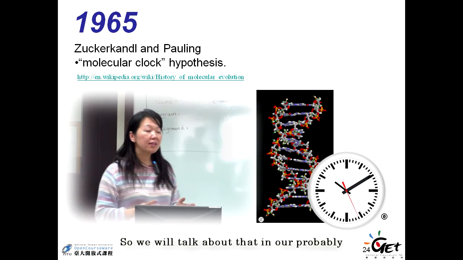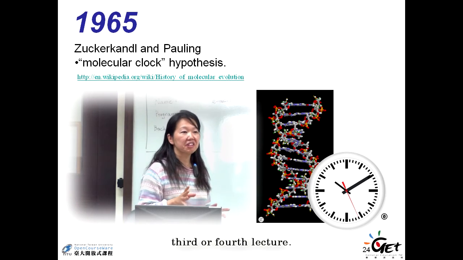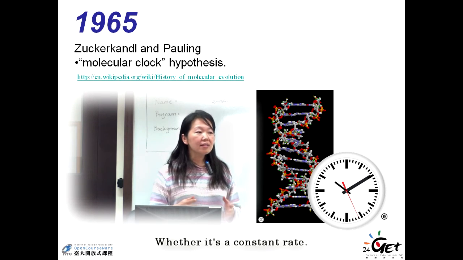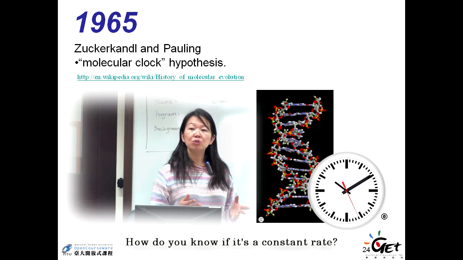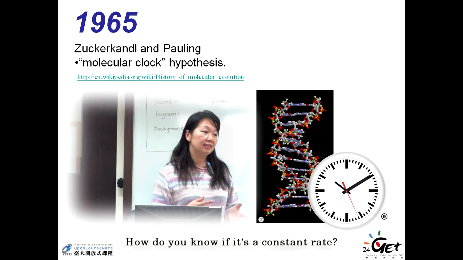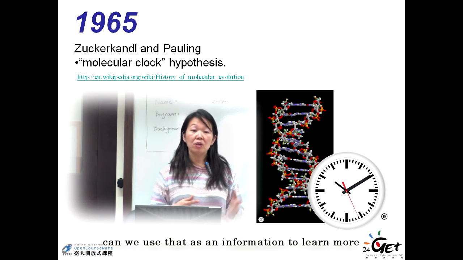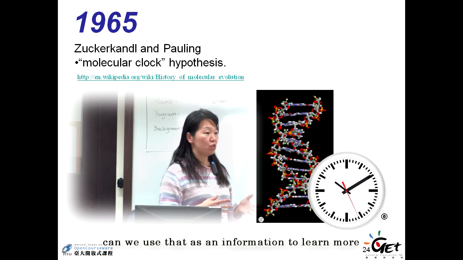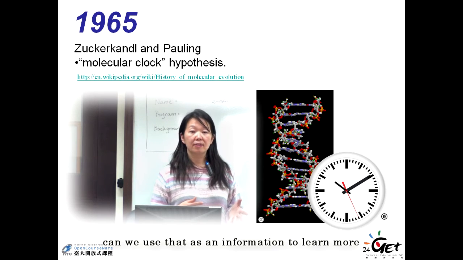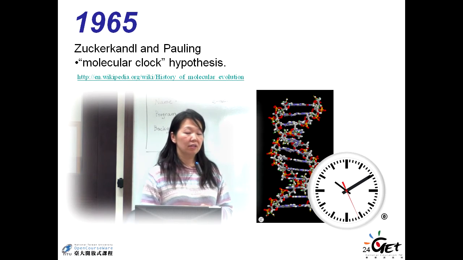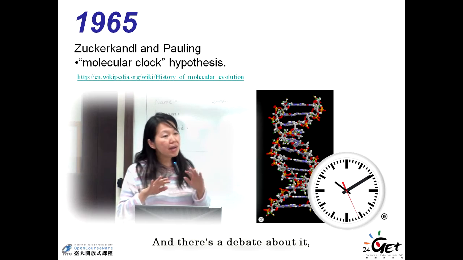So we will talk about that in our third or fourth lecture. How do you know if it's a constant rate? And if it's a constant rate, can we use that as information to learn more about animal evolution or plant evolution? There's a debate about it.